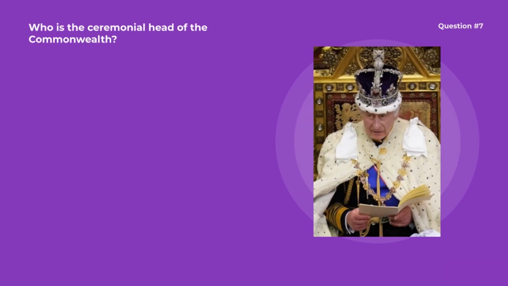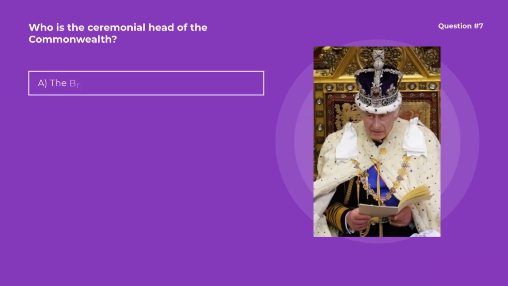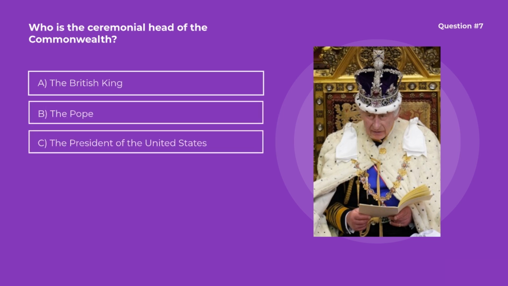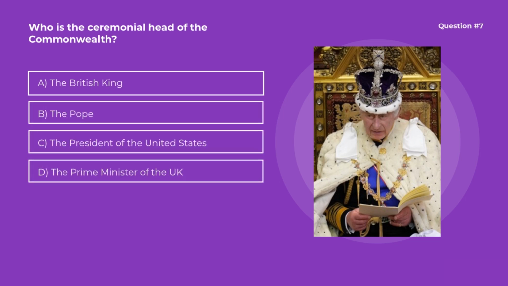Question number 7. Who is the ceremonial head of the Commonwealth? Options are A. The British King, B. The Pope, C. The President of the United States, D. The Prime Minister of the UK. Correct option is A. The British King. The King is the ceremonial head of the Commonwealth.